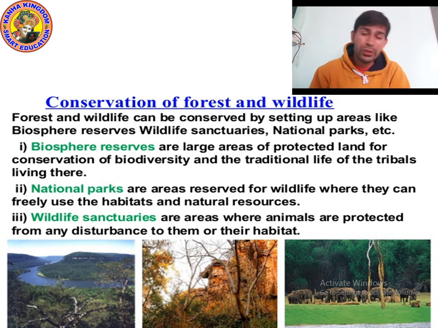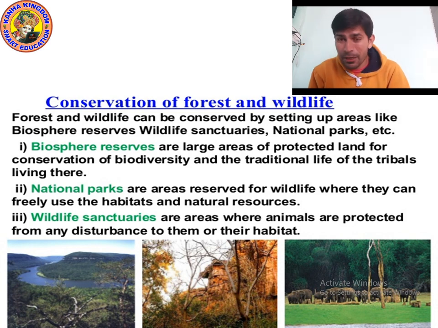You can go to a national park, you can visit a national park. If you have heard about the national park Kaziranga, you can go there. There are many national parks in India. Yes, I will give it as a question. At last, you will find the answer yourself. Okay.